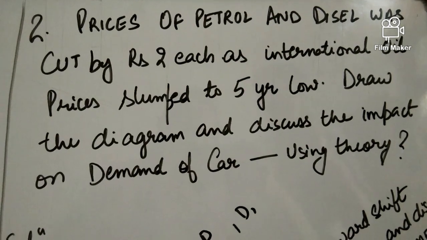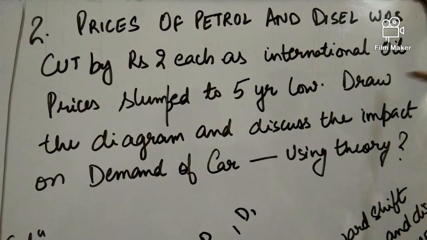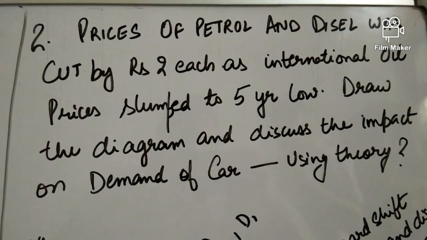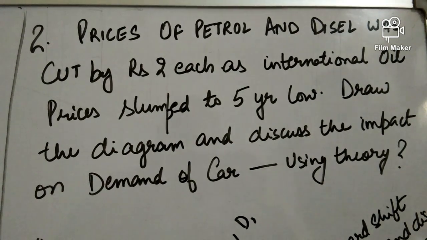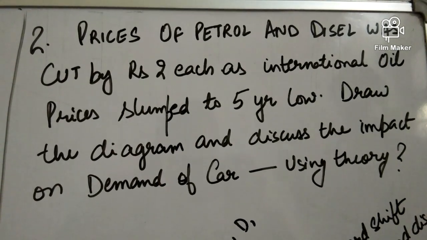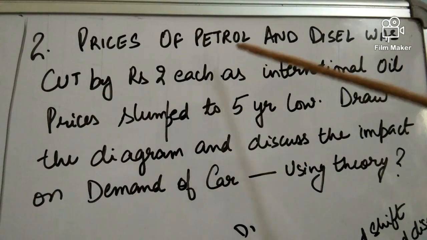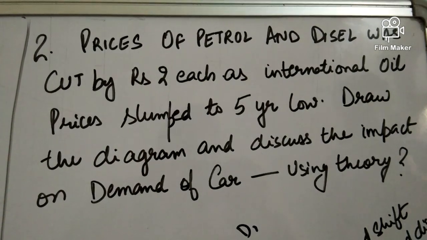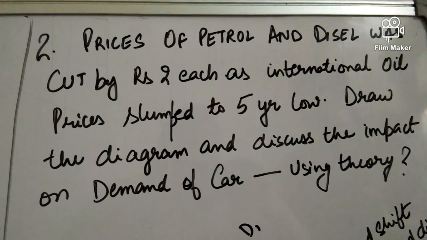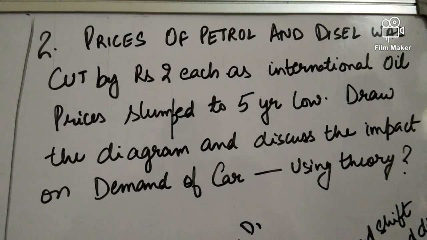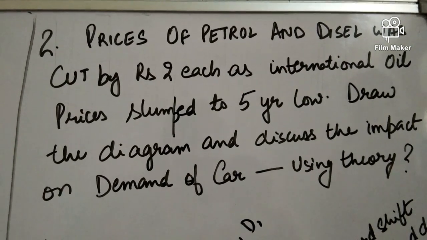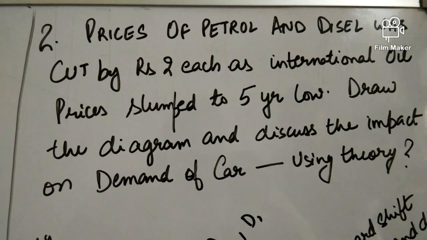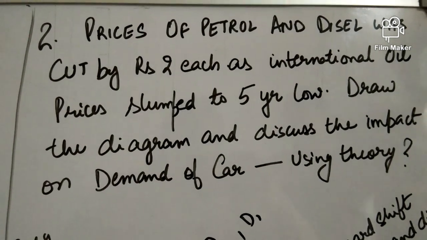Okay, so you need to draw the diagram and discuss what it will lead to, the impact on demand of car using the theory of demand. Okay, very first thing here is you need to figure out which type of good the question is asking about. Here car and petrol and diesel are complementary goods, because a car is incomplete without petrol or diesel. Together they complete the car. First step is to figure out what kind of good we are talking about, and then just go and memorize the theory. What is the relation between the complementary goods when the prices come down?